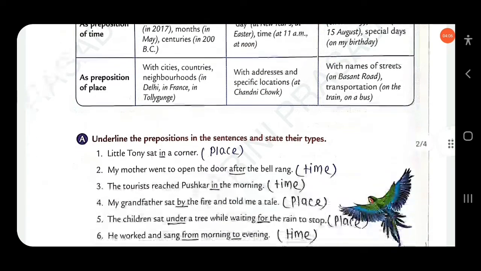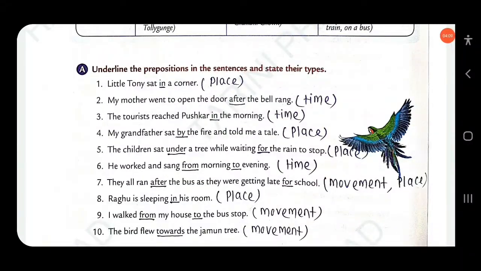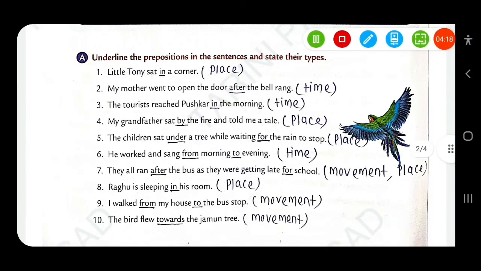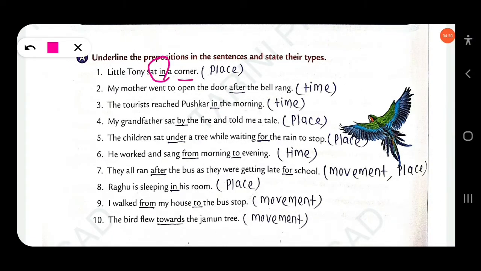Clear? Now underline the prepositions in the sentences and state their types. The first one: the little Tony sat in a corner. Here in is used before a place, so this is a preposition of place. Next, my mother went to open the door after the bell rang. Here after refers to time, so it is a preposition of time. Next, the tourist reached Pushkar in the morning. In the morning is a part of the day, so this is time.